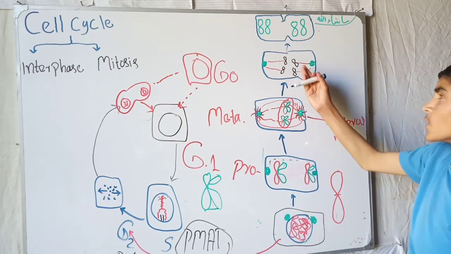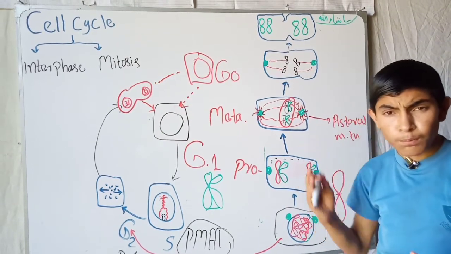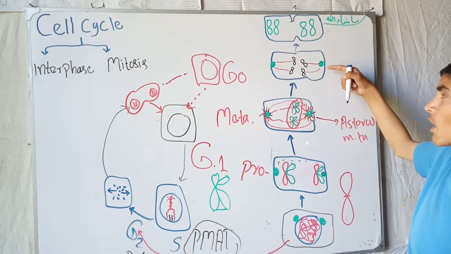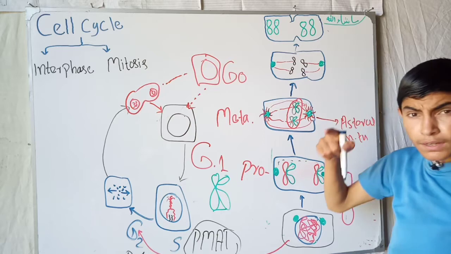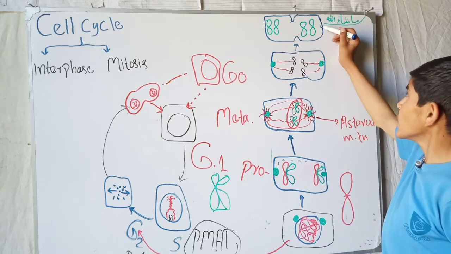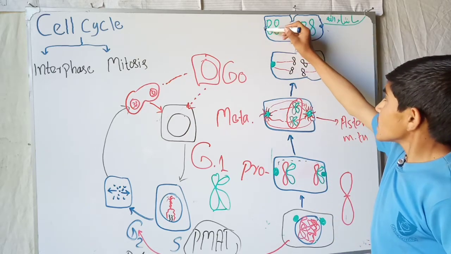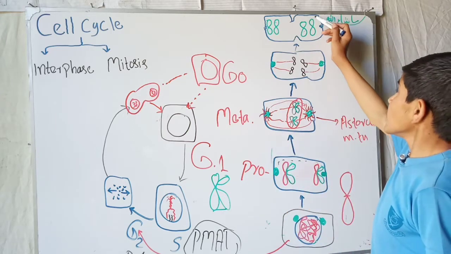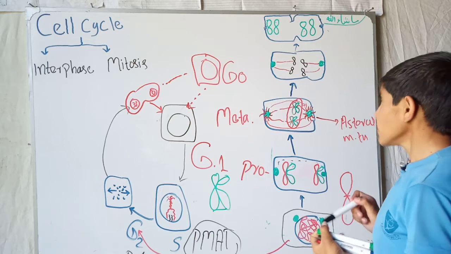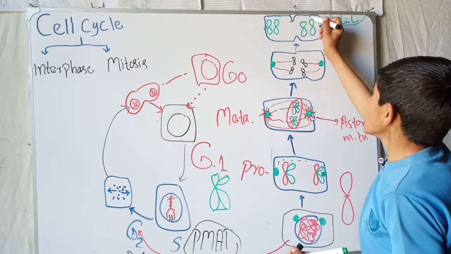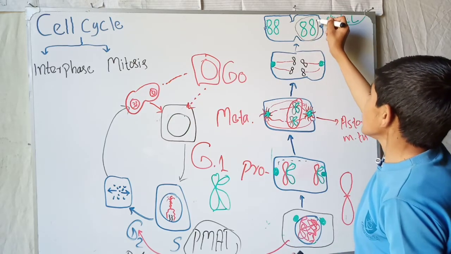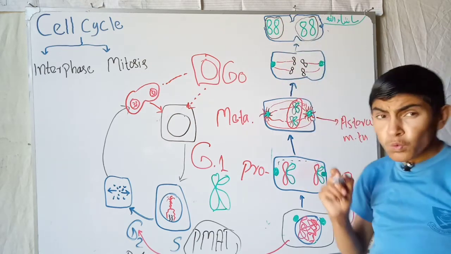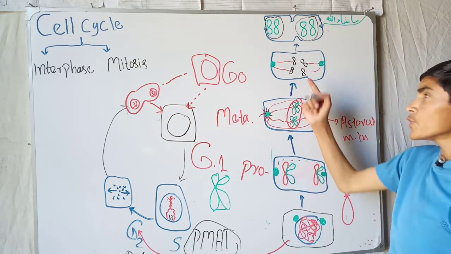In the telophase, the chromosomes reach the different poles of the cell, and the spindle fibers formed by the centriole disappear completely, and the nuclear membrane appears again. This is a nuclear membrane, and this is also a nuclear membrane. So what occurs in the telophase?